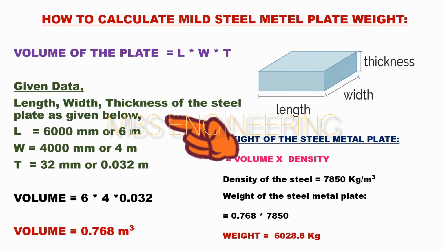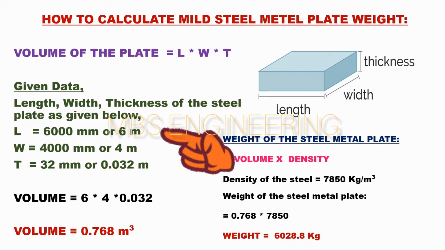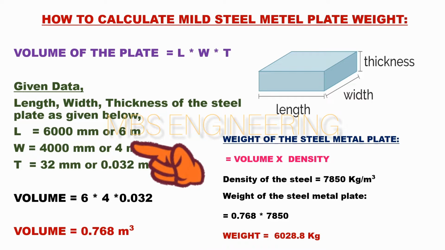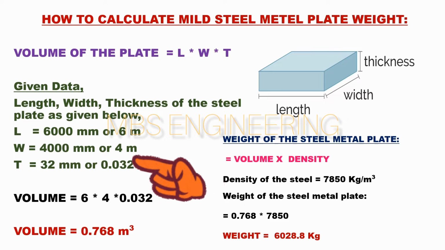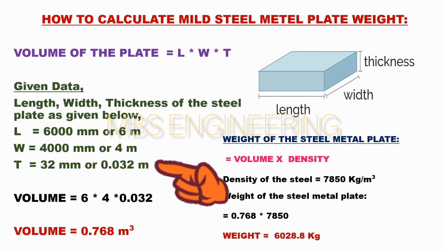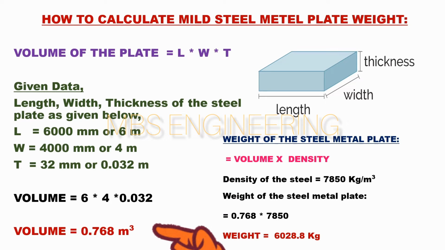The length of the plate is 6000 mm or 6 meters. Next, the width of the plate is 4000 mm or 4 meters. Next, the thickness of the plate is 32 mm or 0.032 meters. Based on the above equation and the given data, the volume of the steel plate is 0.768 cubic meters.